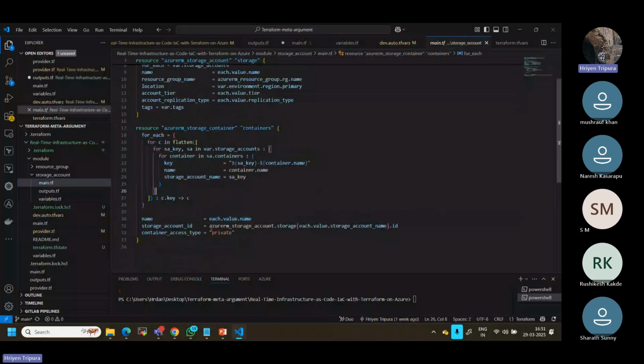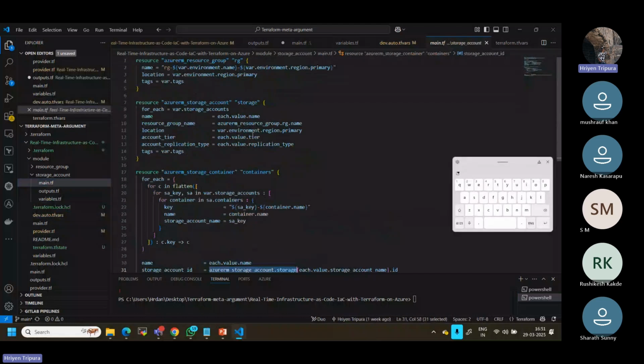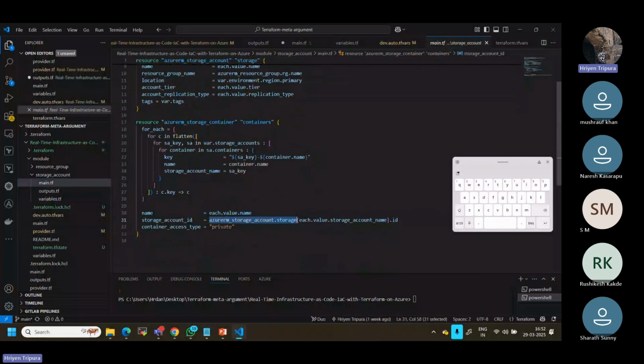So same way for storage account ID. While calling it, you can see I don't have just one storage account, because I have multiple storage accounts based on these things. So how can I define this? You need to understand here. Till here is okay, because I want to call a storage account ID, but in my case I have two storage account IDs, right? So how can I call them? You can see azurerm_storage_account, then the local name. Till here is okay.